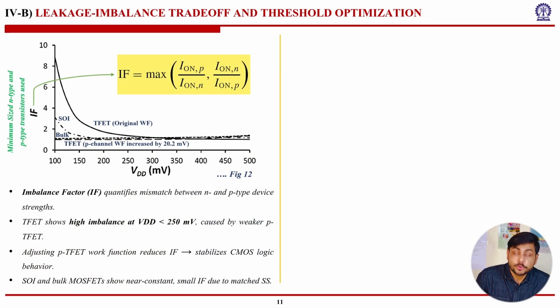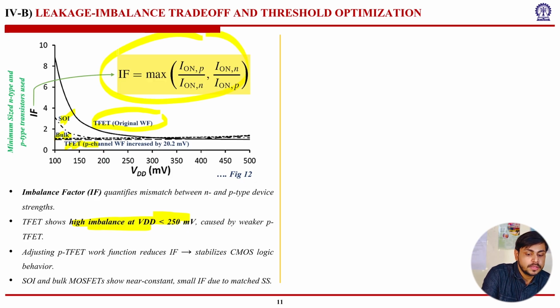This imbalance factor quantifies the mismatch between the N and P type device strengths, and TFET shows high imbalance at VGD less than 250 millivolts, caused by the weaker PTFET. Adjusting the PTFET work function reduces the imbalance factor, stabilizing the CMOS logic behavior. SOI and bulk MOSFETs show a near constant small imbalance factor due to matched subthreshold slope. That is quite evident from this particular picture. This graph shows the TFET original work function, this is the SOI, this is the bulk, and this is the TFET P channel work function increased by 20.2 millivolts. We can see very well that the original TFET has a very high imbalance factor compared to the SOI, bulk and modified PTFET, and this formula is giving the imbalance factor.